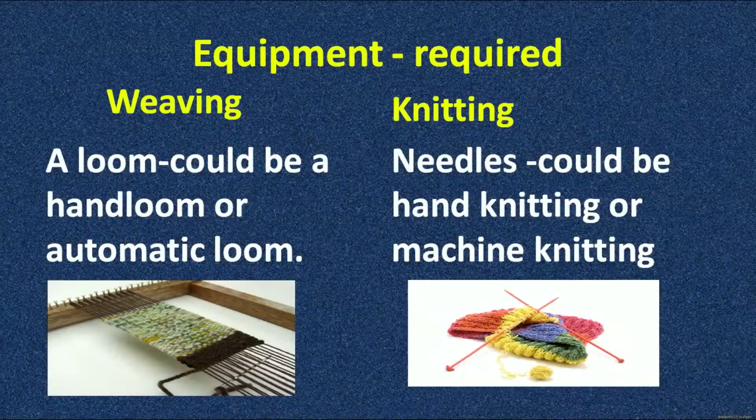Now, we will discuss another property, that is what kind of equipment is used for the weaving process and the knitting process. For weaving, a loom is used, which can be a hand loom or an automatic loom.